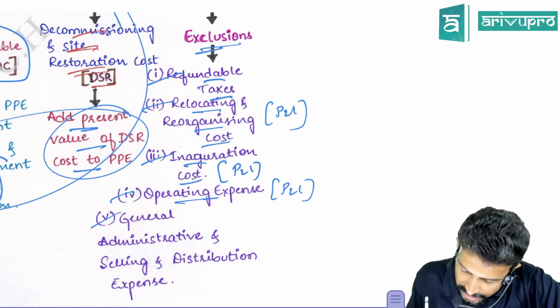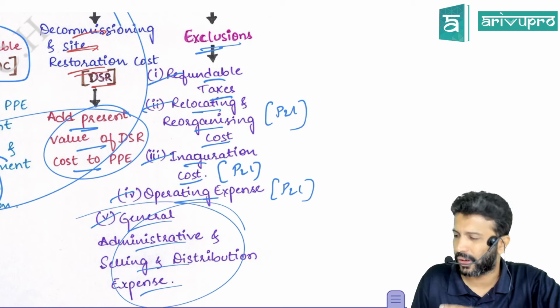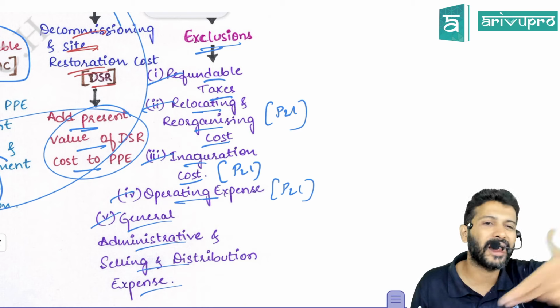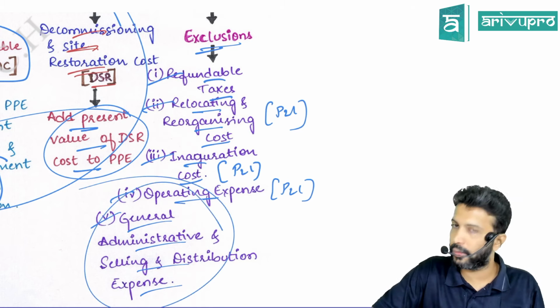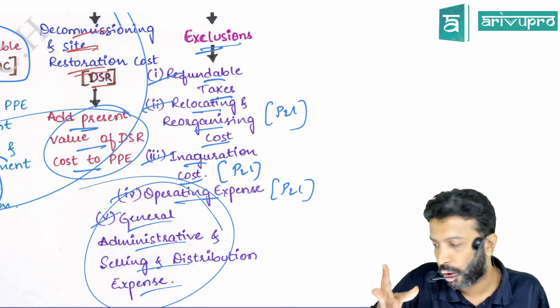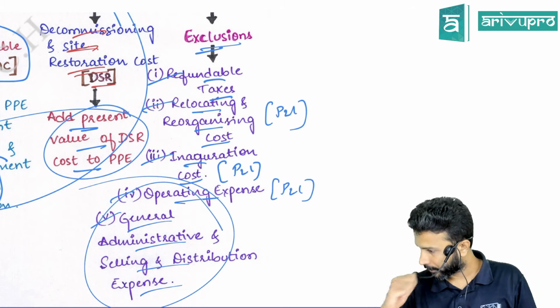Okay. And then general administrative and selling and distribution overheads. We saw that the receptionist's salary and the salesman's commission, if it is a general cost, will never be capitalized. Rather it will be transferred off to the P&L account.